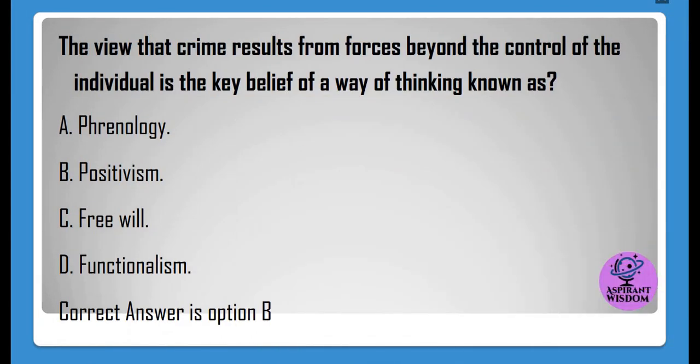The view that crime results from forces beyond the control of the individual is the key belief of a way of thinking known as A. Phrenology. B. Positivism. C. Free will. D. Functionalism. Correct answer is option B.